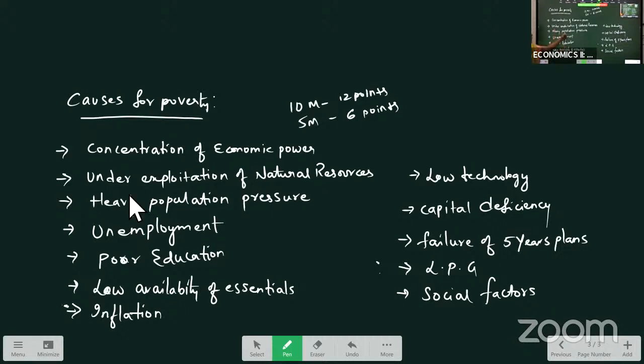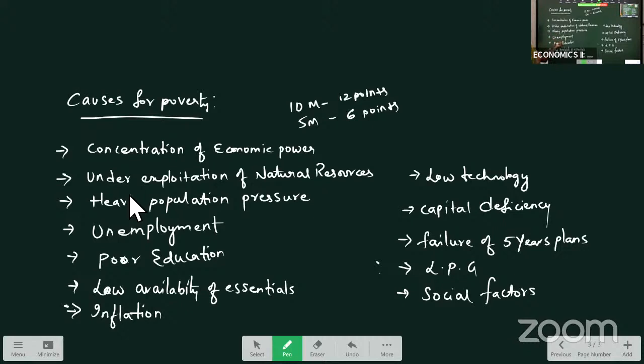Next, under-exploitation of natural resources: though resources are available in the country, people in rural areas are unable to utilize them. When resources are not utilized to the full extent, production levels are reduced. Heavy population pressure is one of the major features. As the population increases, food production is not sufficient, and again they go below the poverty line.